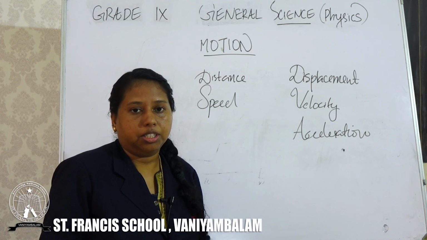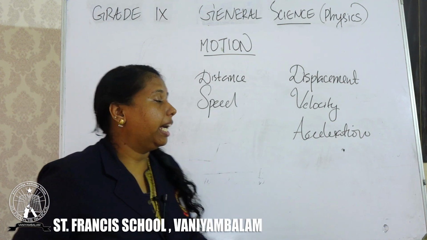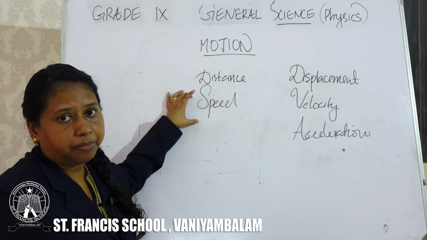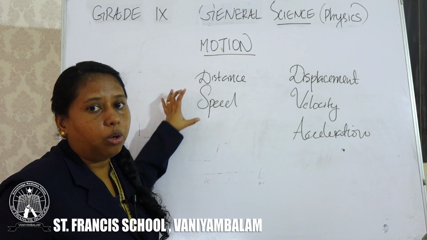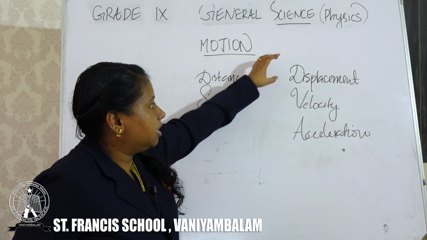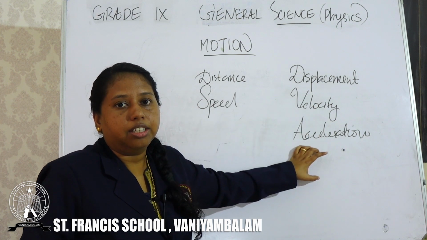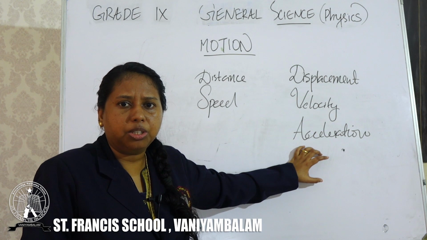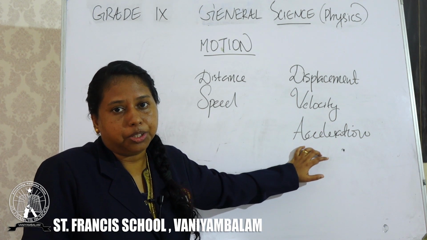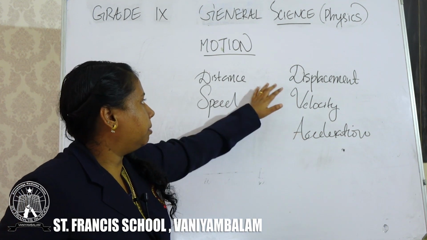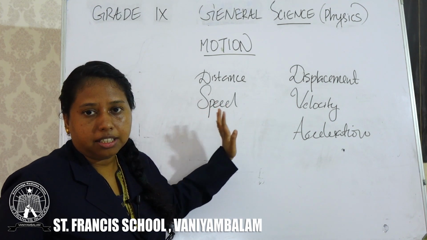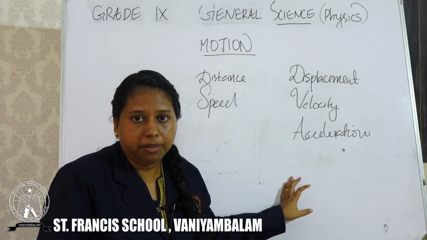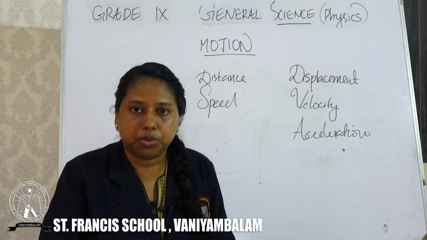So the terms which need magnitude only are distance and speed. But displacement, velocity and acceleration need magnitude plus direction. What is meant by magnitude? Simply numerical measurement, 10 kilometers or 10 kilometers per second, like that. But in the case of displacement, velocity and acceleration, we should mention the direction also.